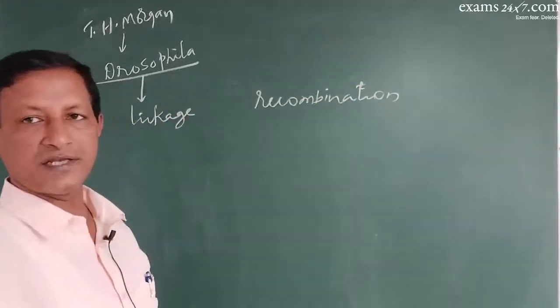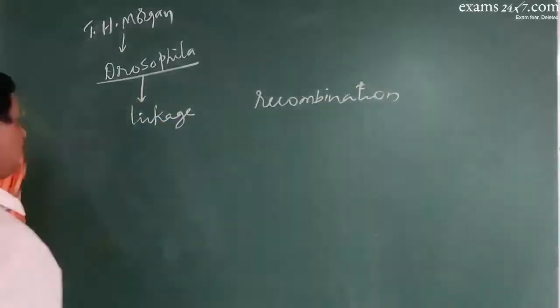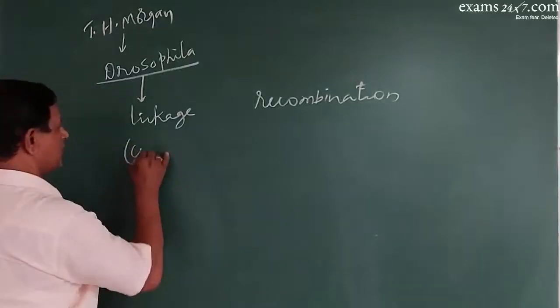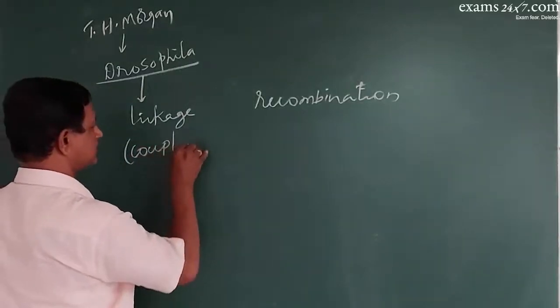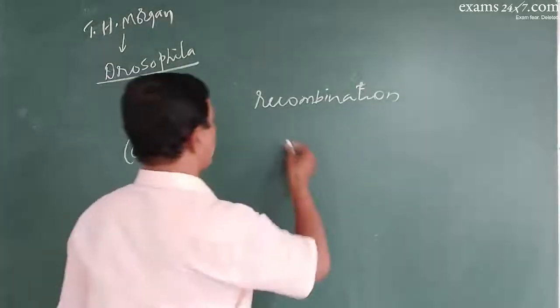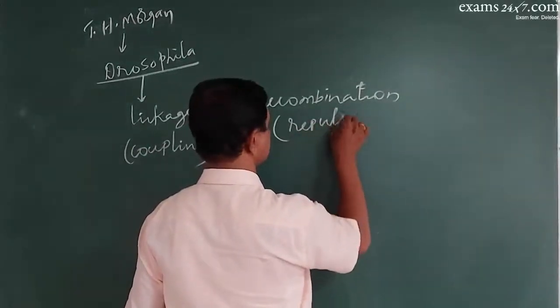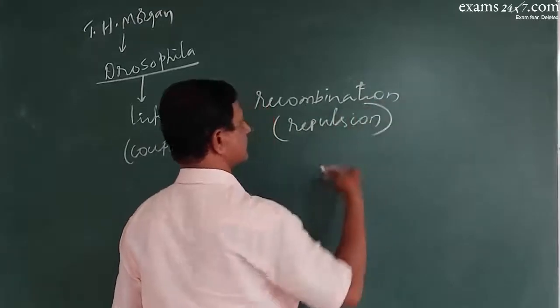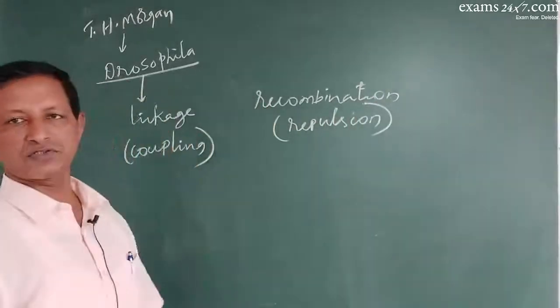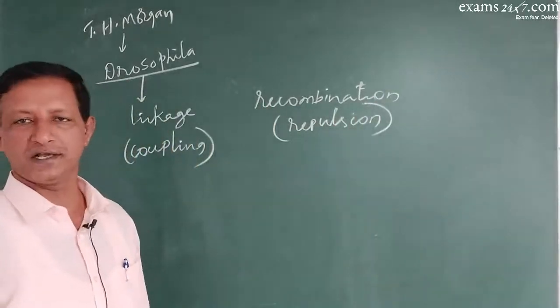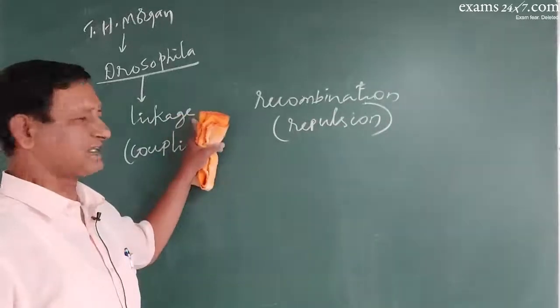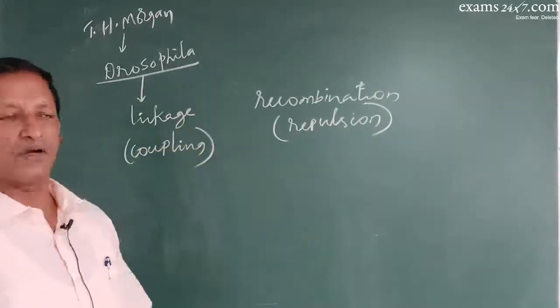recombination. Linkage and recombination. Linkage earlier was called coupling. Recombination was earlier called repulsion. So earlier it was called coupling and repulsion in a pattern. Now it is updated as linkage and recombination.